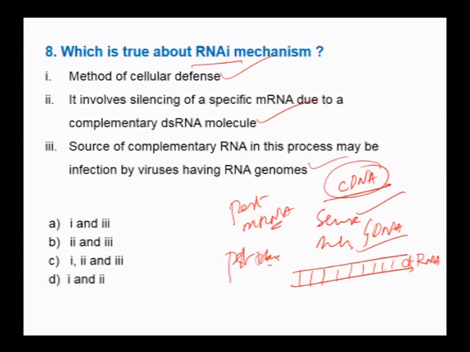These double-stranded RNAs are in turn broken into small pieces by an enzyme complex, which in turn gets separated into sense and antisense strands. Among these two strands, any one of them is complementary to the pest mRNA.